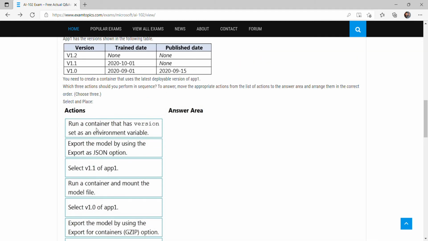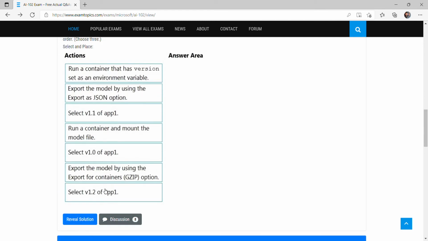In run a container, again there are two options: run a container that has the version selected as an environment variable, or run a container and mount the model file. We are not setting any kind of environment variable here, so this option is wrong. The correct option is run a container and mount the model file. So there are three options. First is select version 1.1, then export the model for containers, and then run the container and mount the model file.